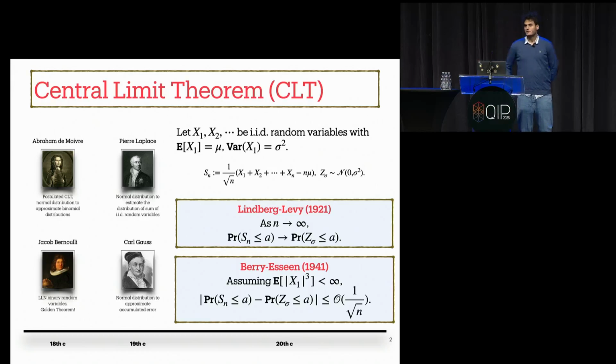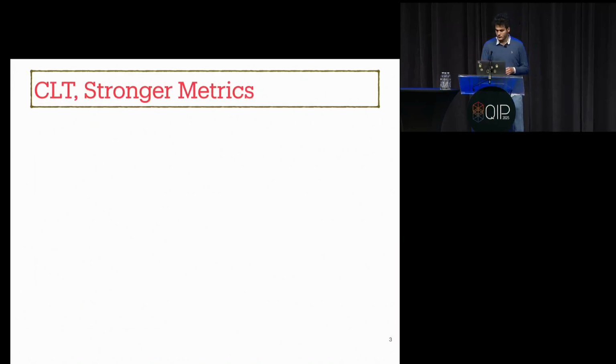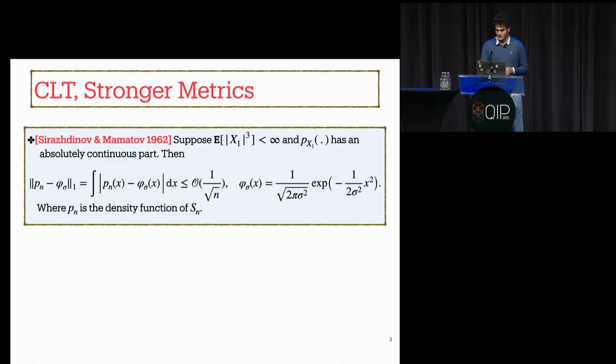After these two results, mathematicians asked themselves, okay, now we have two nice results. What about the central limit theorem in other metrics? Stronger metrics like total variation distance, or an entropic version of the central limit theorem. For the first one, the central limit theorem in total variation distance, I can point to the work by Sirazhdinov and Mamatov in 1962.